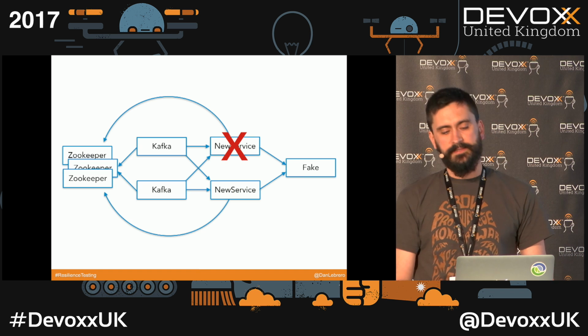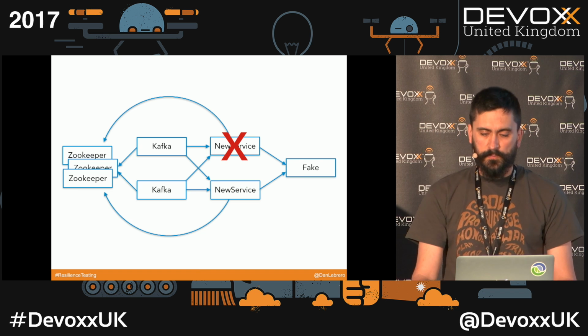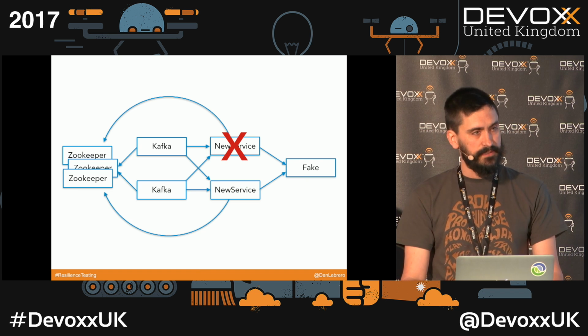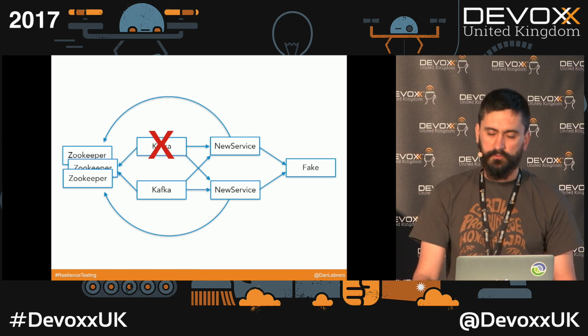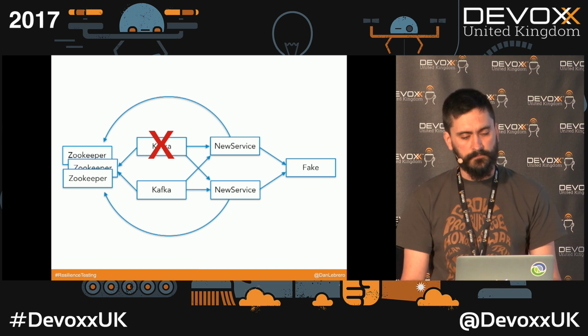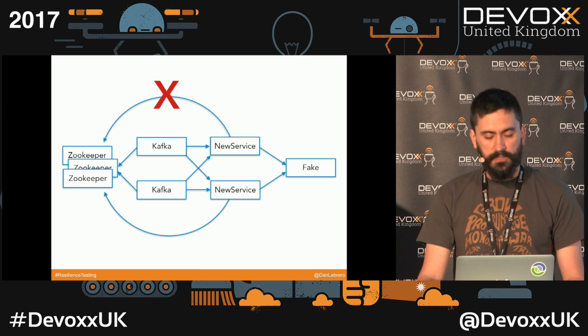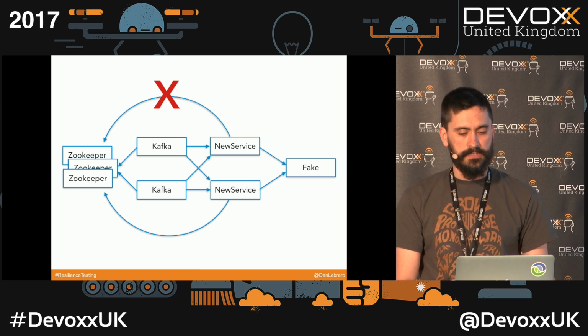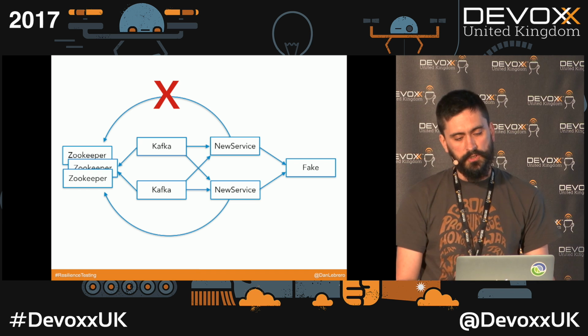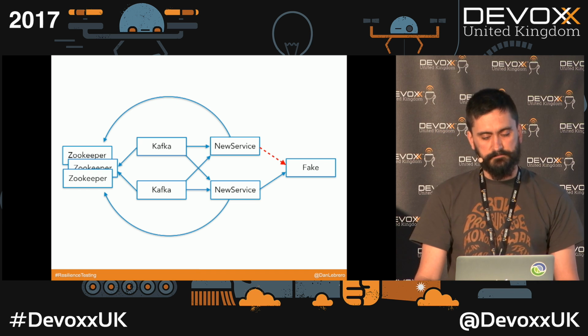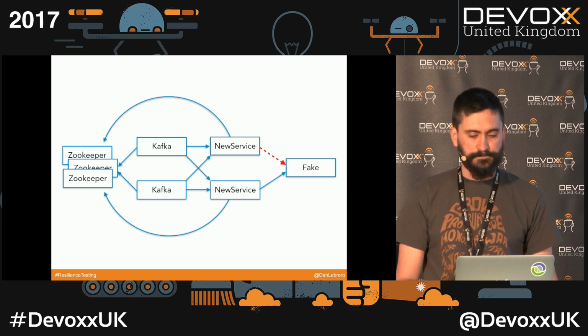So we have written that test. Probably now we want to write more tests, right? Probably we want to make sure that our system is able to cope with one of the Kafkas going down. Or maybe we want to check what happens if one of the services is not able to talk with the Zookeeper cluster, or if the service has some problem talking with the fake.